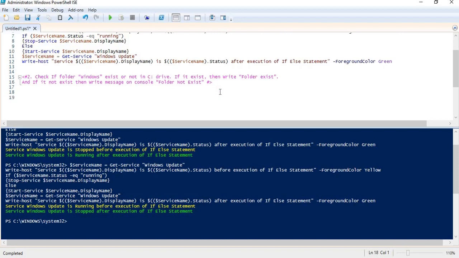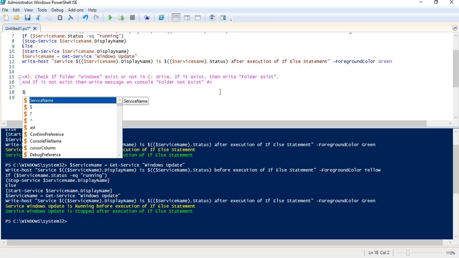So in this exercise basically we need to mention a folder, and then we need to check whether the path of that folder exists or not. In that way we can check. So first of all we need to specify a folder which we need to test, right?